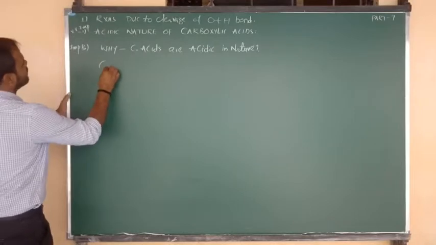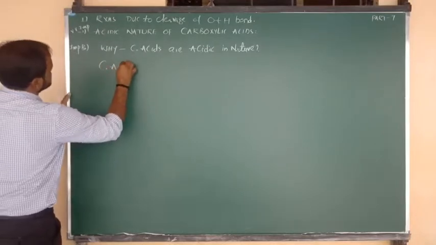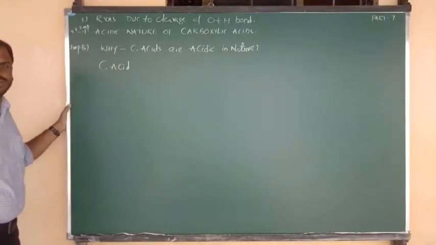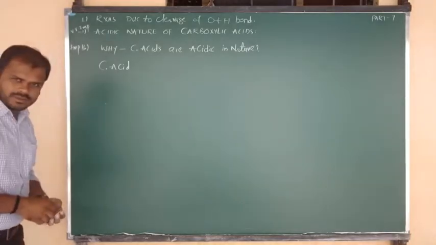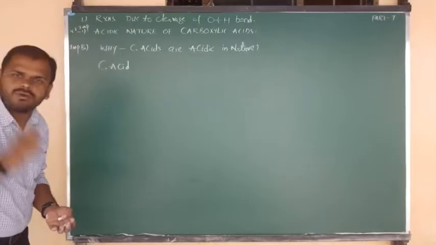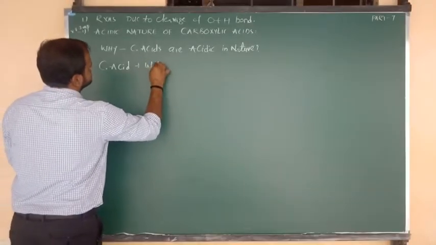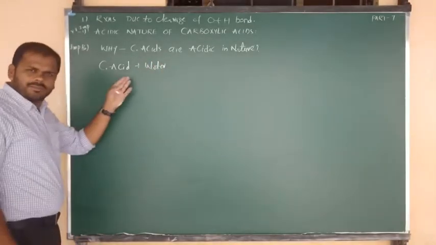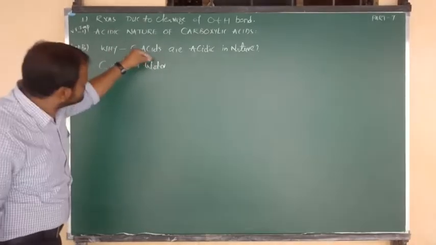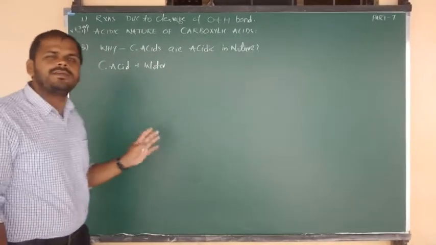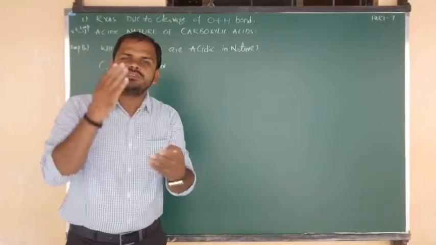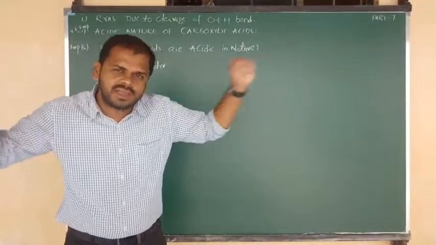First of all, here I am going to consider the carboxylic acid. Suppose it is dissolved in water. Yes, I am going to consider here some water molecules. When carboxylic acid is soluble in water, definitely it undergoes dissociation, or we can say ionization.